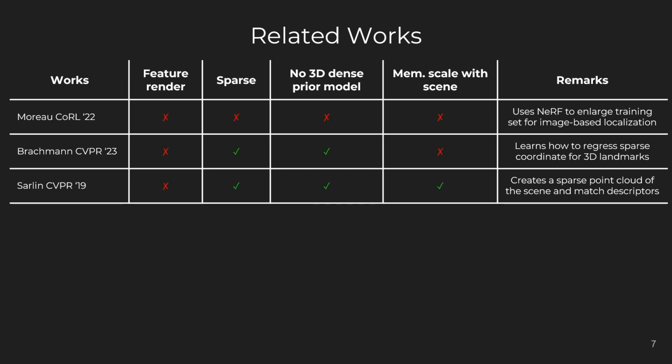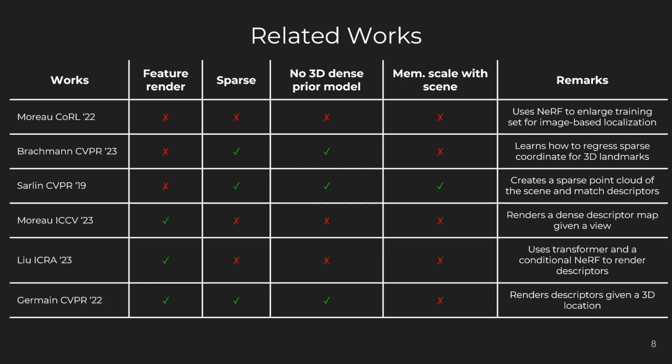Hybrid methods, on the other hand, build a sparse 3D map and hierarchically associate landmarks with full image descriptors for 2D-3D matching at test time, as demonstrated in HLOC by Sarlin et al. In recent years, robust 3D neural novel view rendering has led to methods that directly learn to render novel views of visual features. Examples include CrossFire by Moreau et al., which learns a dense 3D representation of feature descriptors for a given scene, but struggles to scale to large environments.